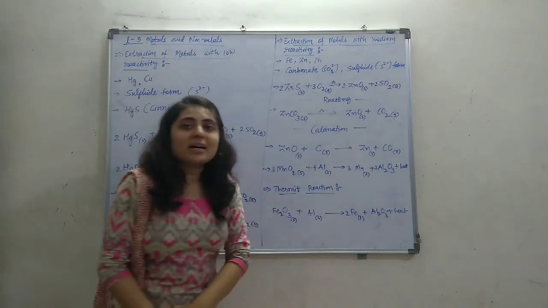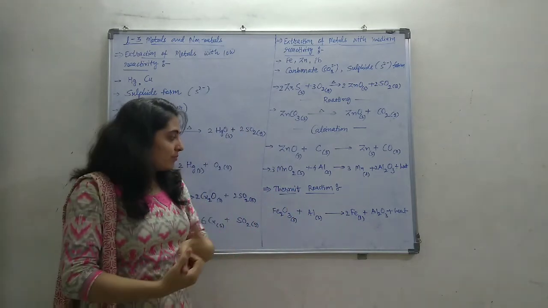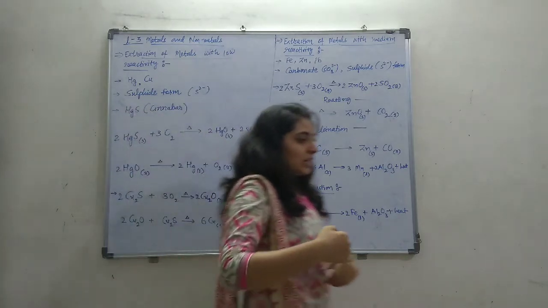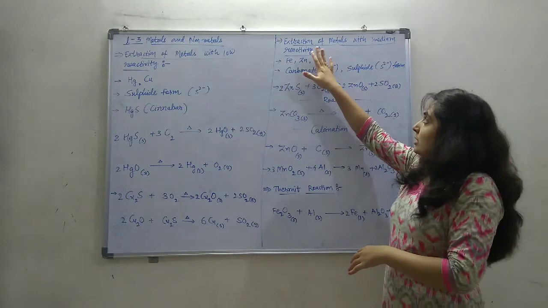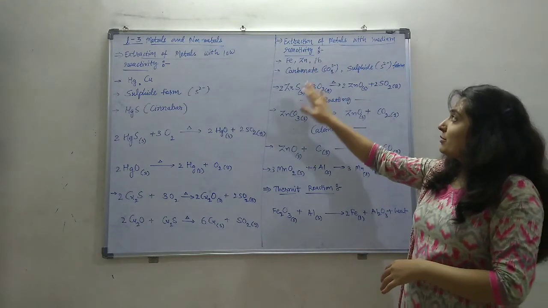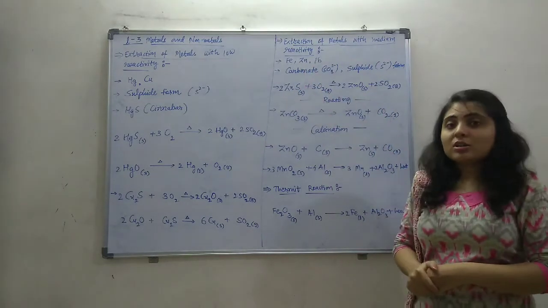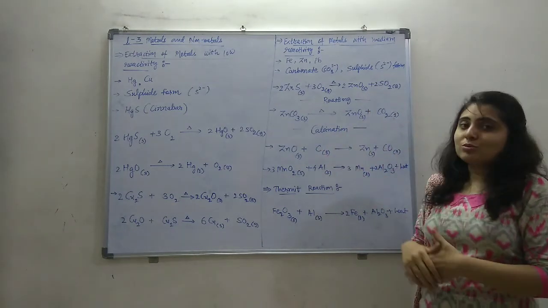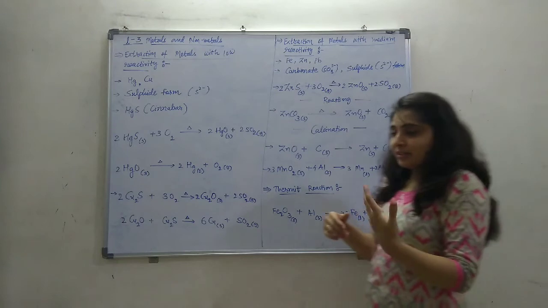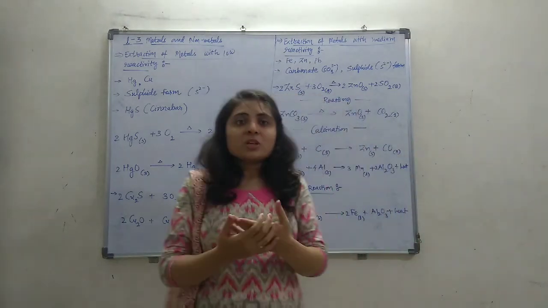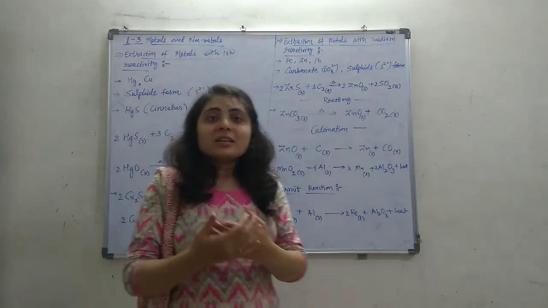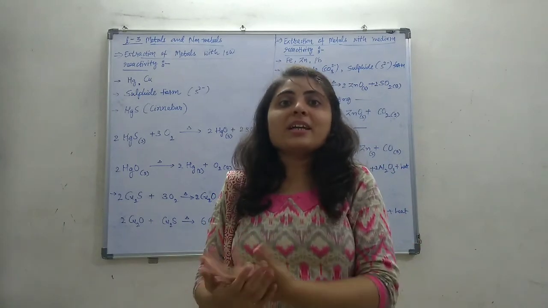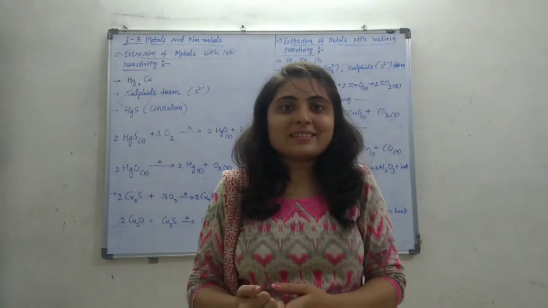Here the metal is obtained in liquid form by the displacement reaction. So this is how a metal of low or medium reactivity can be converted to oxide form, and then the oxide reduced back to metal form. The extraction of highly reactive metals we will see in the next lecture.